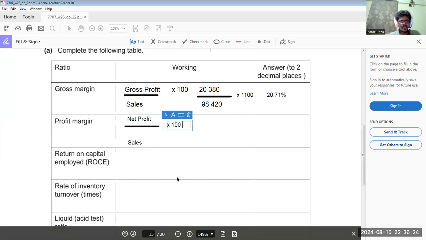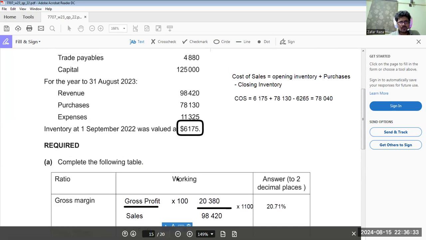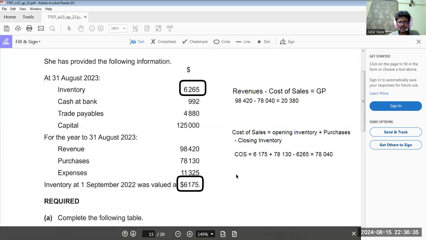In that way, we remember the formula. Okay. We do not have net profit, right? So how do we calculate net profit? Gross profit minus expenses is equal to net profit.